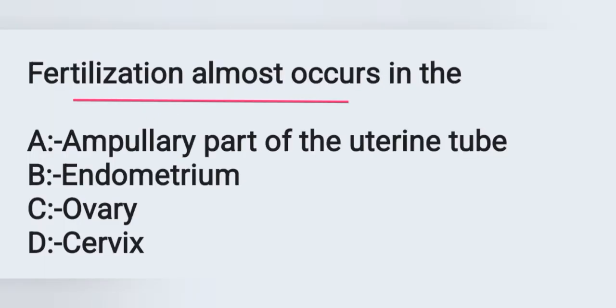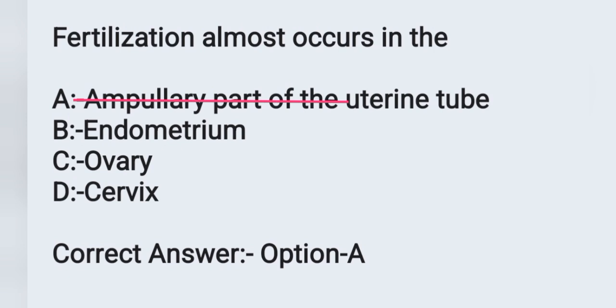And the next question, fertilization almost always occurs in the? Options: Option A, ampullary part of the uterine tube. Option B, endometrium. Option C, ovary. Option D, cervix. Fertilization occurs in the ampullary part of the fallopian tube, or ampullary part of the uterine tube. Option A is the correct answer.